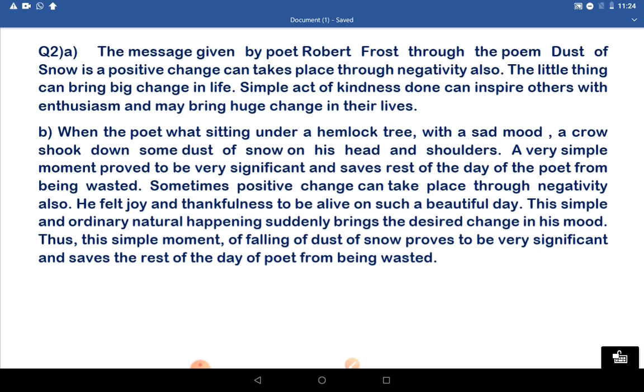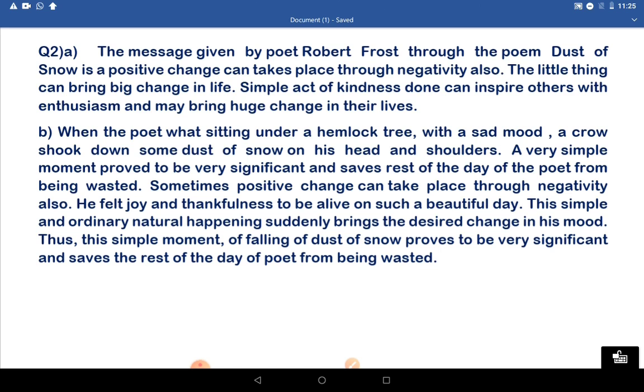A very simple moment proved to be very significant and saved the rest of the day of the poet from being wasted. Sometimes positive changes can take place through negativity also. He felt joy and thankfulness to be alive on such a beautiful day. This simple and ordinary natural happening suddenly brings the desired change in his mood. Thus, this simple moment of falling of dust of snow proves to be very significant and saves the rest of the day of the poet from being wasted.